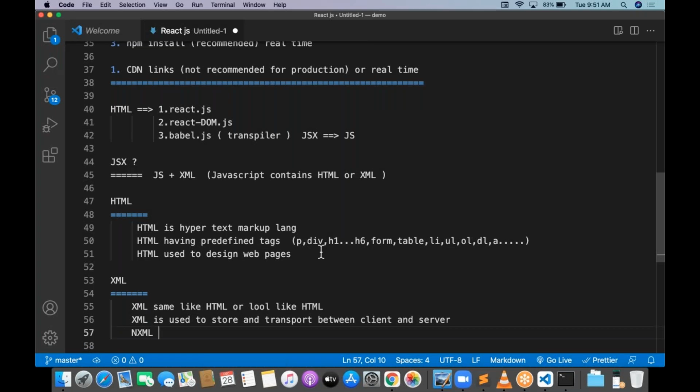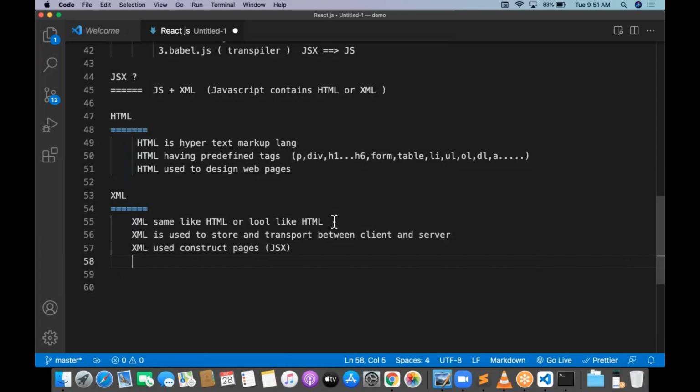XML is sometimes used to construct pages, using JSX. And one more point, XML has user-defined tags. Okay, what are the different kinds of user-defined tags?